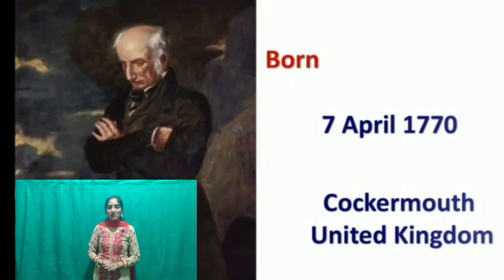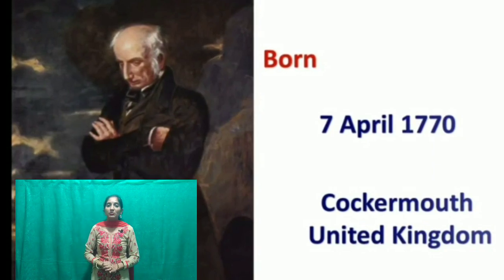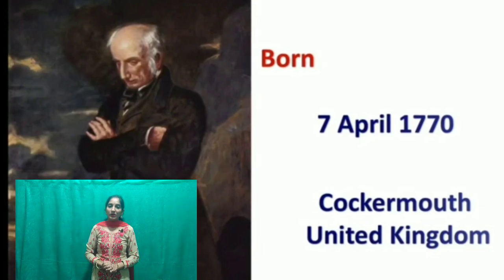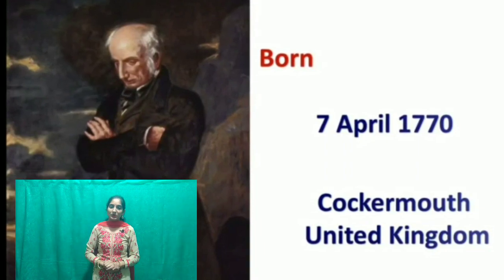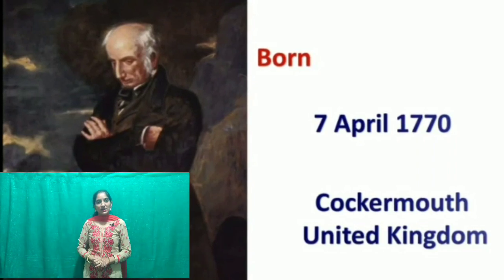He was born on April 7, 1770 in Cockermouth, Cumberland, which is located in the Lake District of England, and he began writing poetry as a young boy in grammar school.